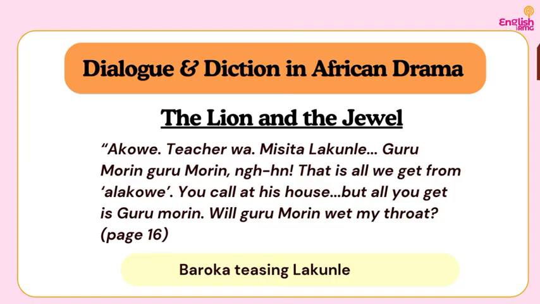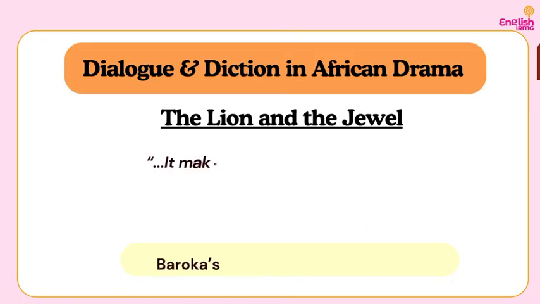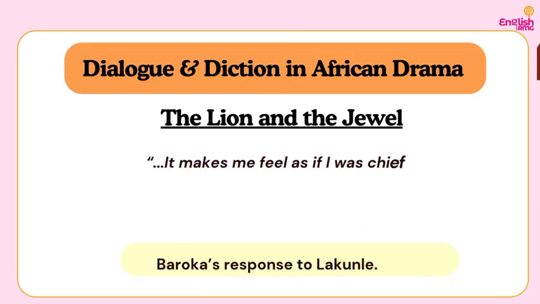Look at these lines. Akowe. If you have read the book, you would know that Baroka spoke good English in the play because Wole Soyinka is an author who likes to use advanced English. That is the language that he uses. But he used this language here to show that Baroka is a native man. So he includes the native language in his own dialogue. It's an intentional effort to show the world who Africans are, how a native man is likely to speak the English language in his own land. Also, we have this.